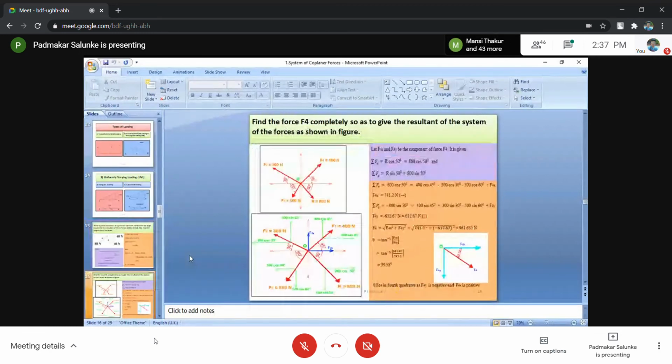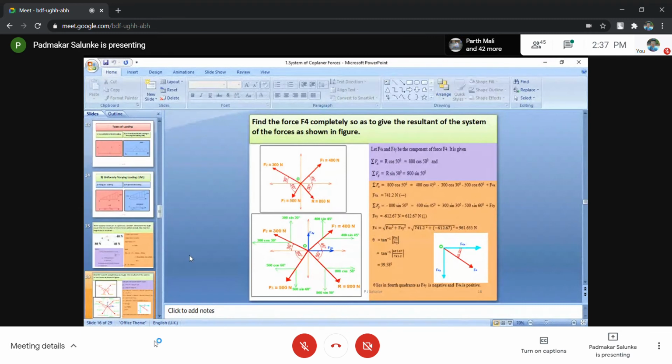Okay, now look at that. This is another problem related to the concurrent coplanar force system. Here, all these three problems are completely different. Yesterday, one problem was solved in which you calculated the complete resultant.